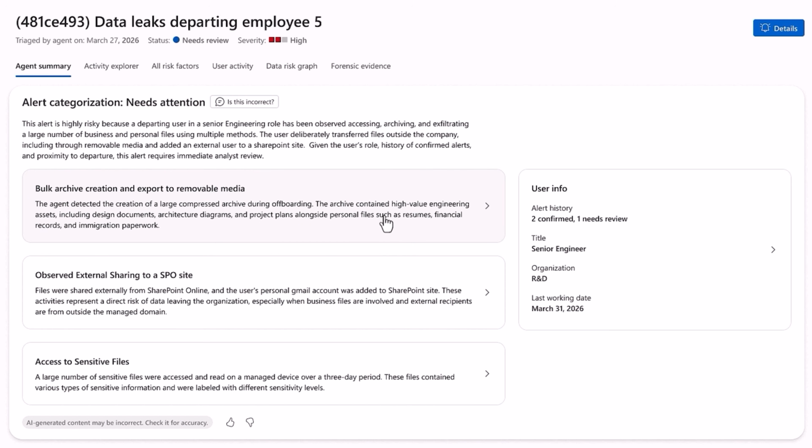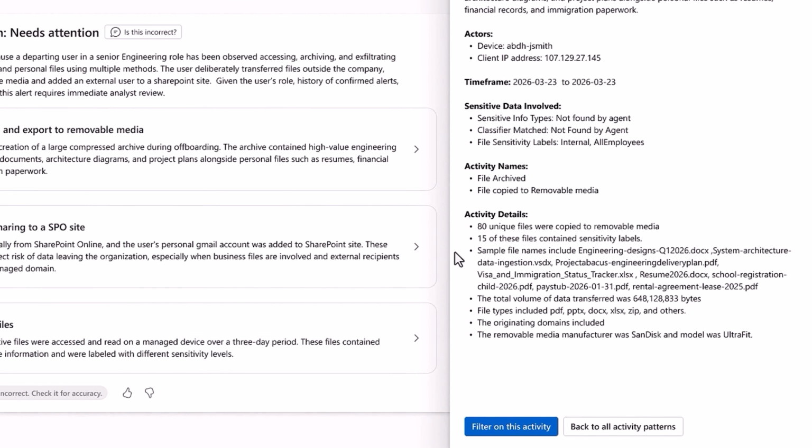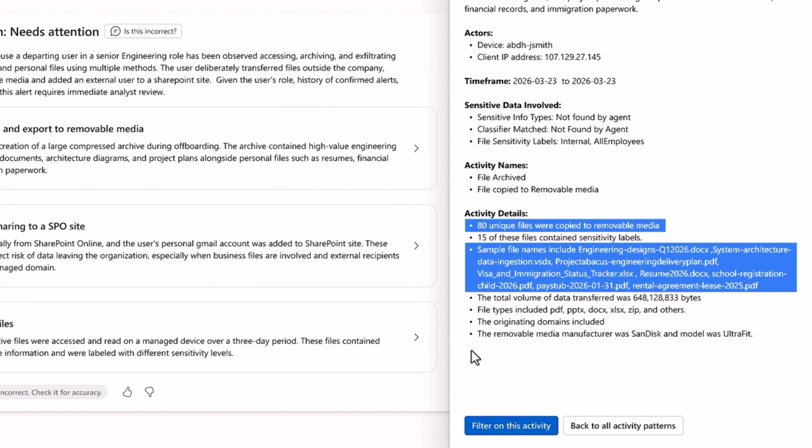Let's dig in deeper into bulk archive creation. The summary tells me that high-value engineering assets were included. The device and IP address are indicated along with the time this activity occurred, March 23rd. And although the agent hasn't detected any sensitive information, it has discovered file sensitivity labels. Files have both been archived and copied to removable media. And under details, we can see file counts, names, and types.